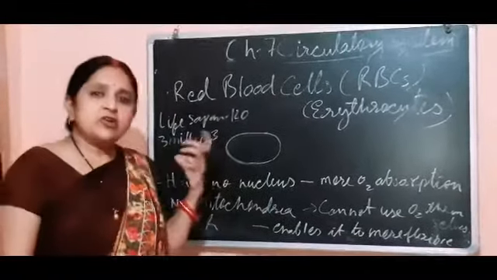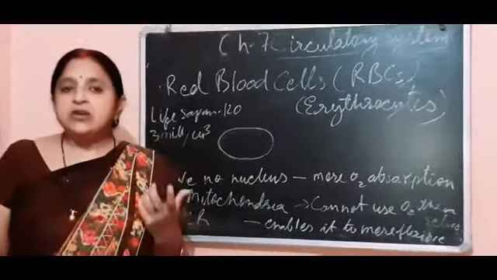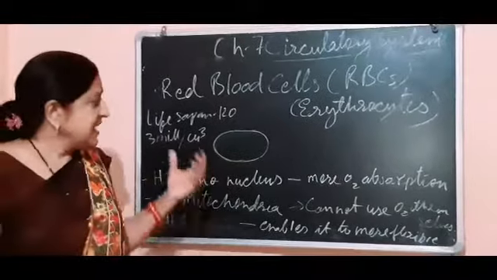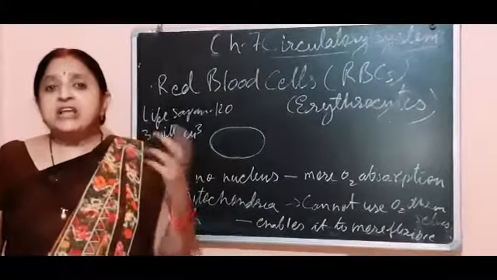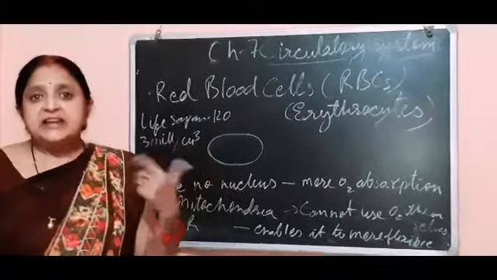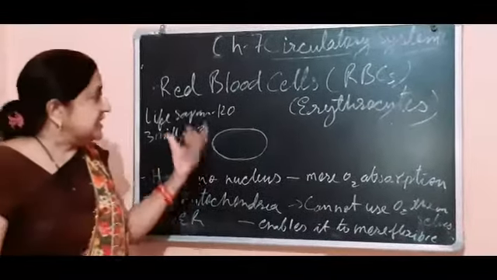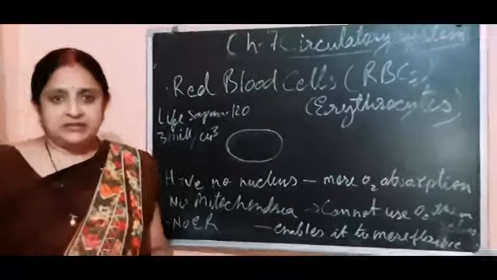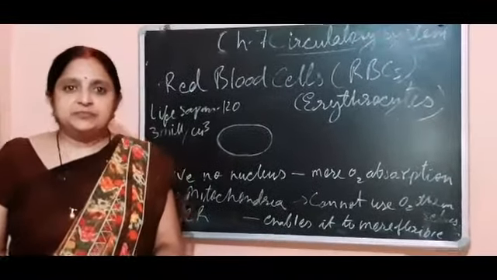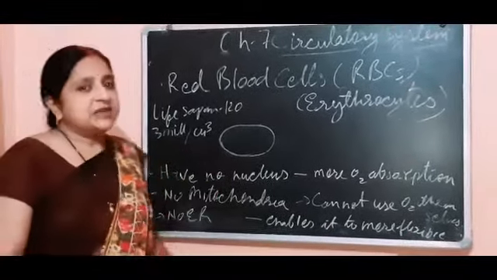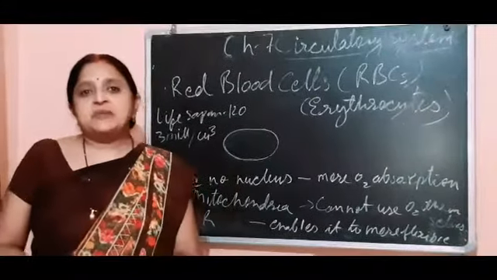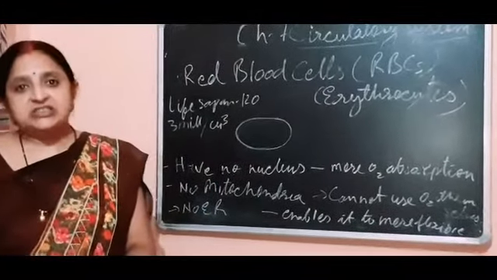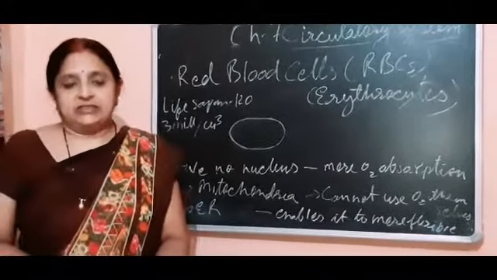They disintegrate or degenerate in our liver or spleen, and 4 times this number are generated every day. These cells are produced in our bone marrow, in our femur bone. This is all about the red blood cells. The main function of red blood cells is to provide oxygen to the body cells.